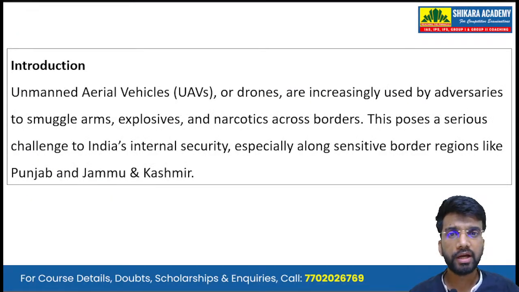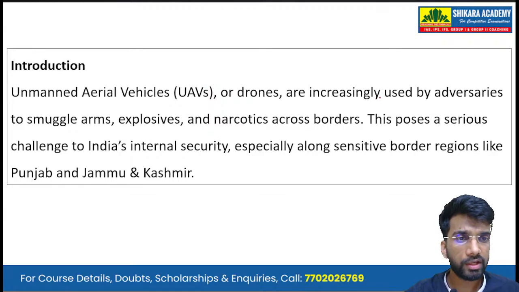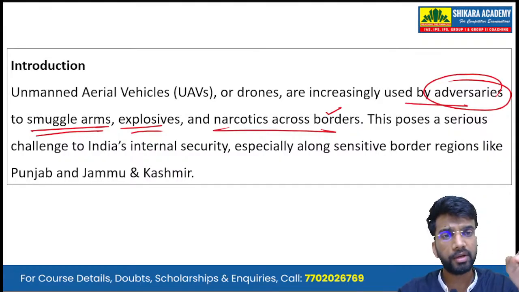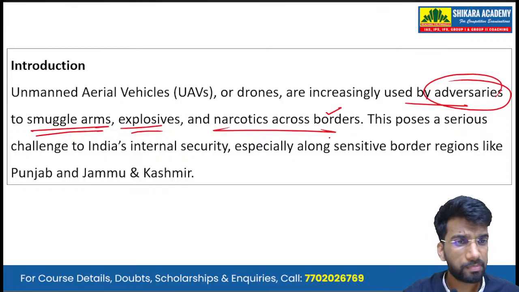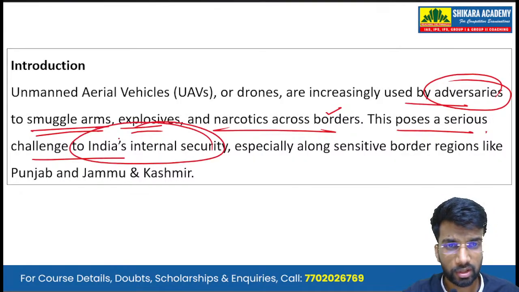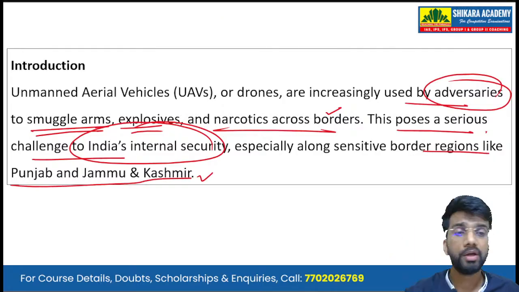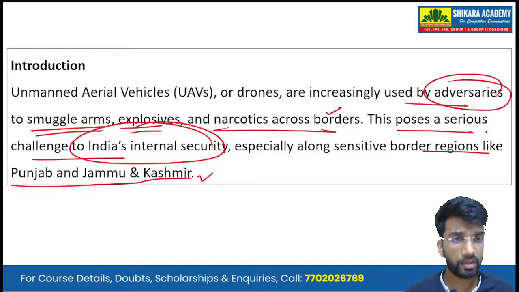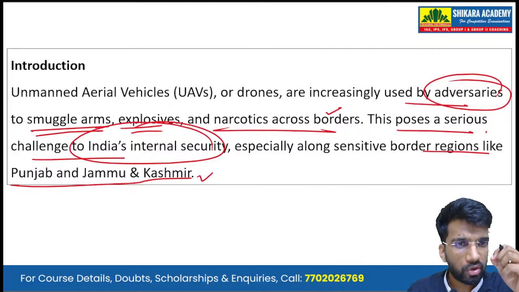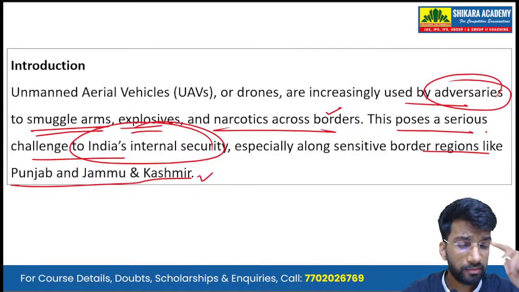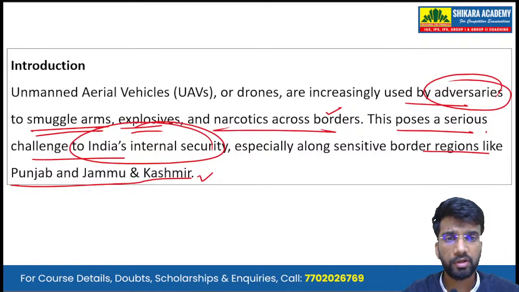So starting with the introduction: unmanned aerial vehicles or drones are increasingly used by adversaries to smuggle arms, explosives, and narcotics across borders. This is a serious challenge to India's internal security, especially along sensitive border regions like Punjab and Jammu and Kashmir. If time permits, in order to better connect with the examiner and gain that extra half mark, here you can draw the map of India along the western border and highlight the Punjab border and the Jammu and Kashmir border.